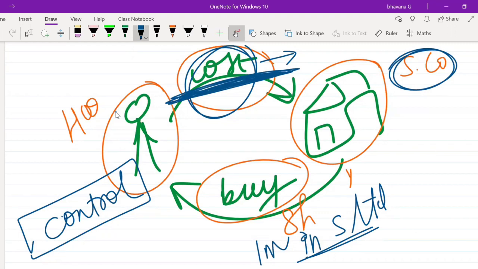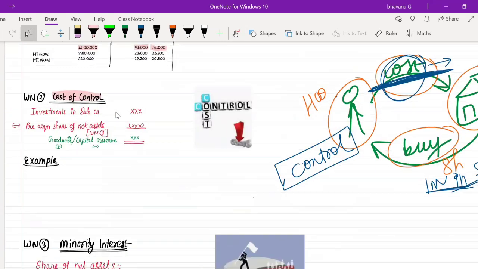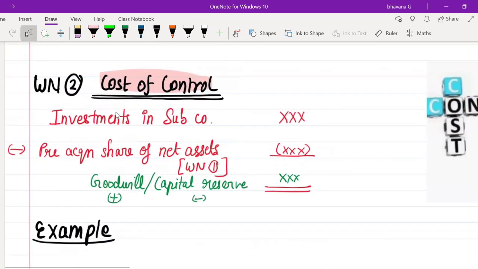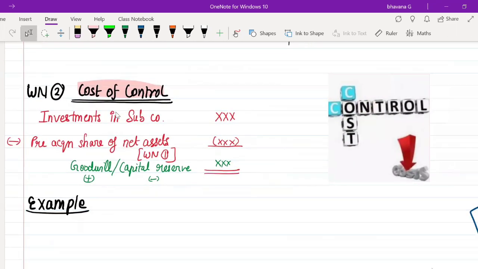It is actually not the cost. Cost is different, amount is different. I will tell you what is the difference. Investments in subsidiary company means the amount you have paid to get the control over the subsidiary company. See here, how you find out the cost of control. I hope now you have got a clear idea. To get control over the company, the cost is paid by the holding company, you will see here.